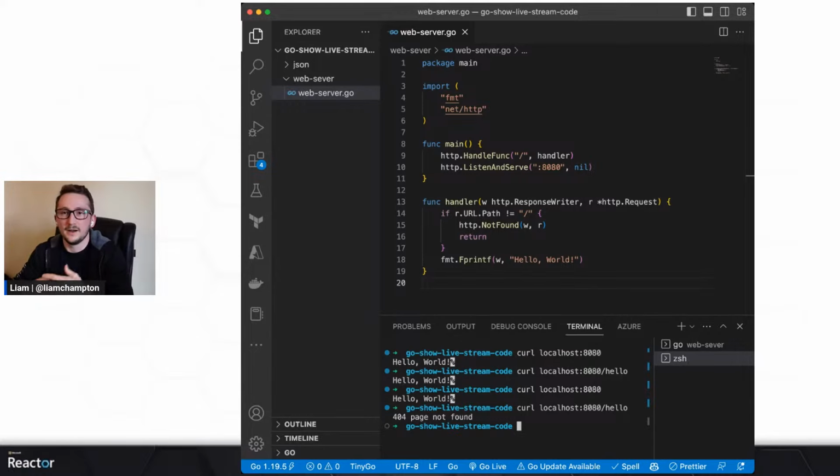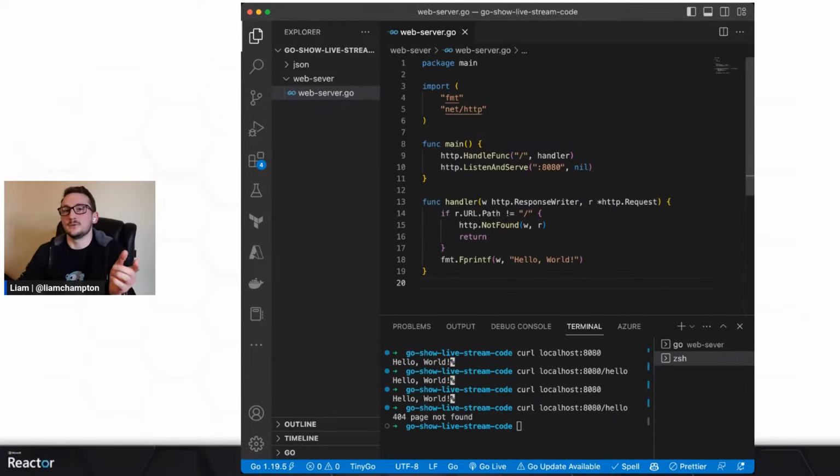Now, I did that purely because I found this out by accident, by actually playing around with this a while ago, and it didn't really occur to me that that would happen. I always thought, when I'm making quick proofs of concept or quick web servers, I never used to put this validation in, but it makes total sense as to why. The more you learn about this, yeah, super useful bit of validation to stop you from returning the wrong things when people are hitting the wrong paths. So that, my friends, is how you stand up a simple HTTP server in Go using the standard package.